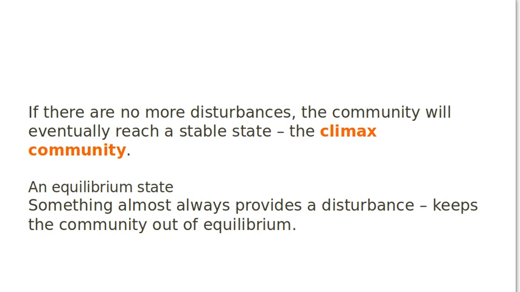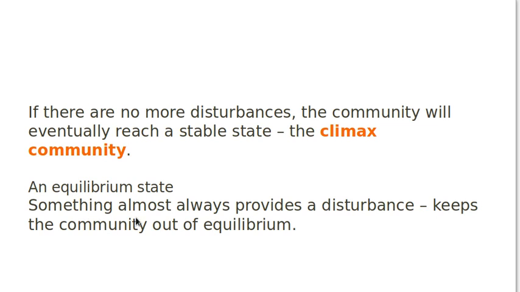Okay, and as I told you, if there are no more disturbances, then the community will reach a stable state, which is known as the climax community, and which is also the equilibrium state. To us it appears to be in equilibrium, although things are not quite in equilibrium in nature. It is not that a tree standing outside your window is just standing there; a lot of interactions and functions are going on in that tree.